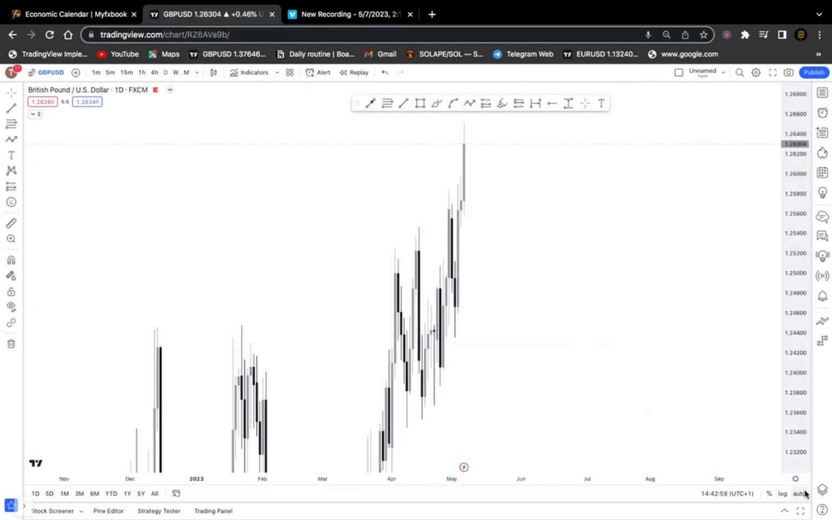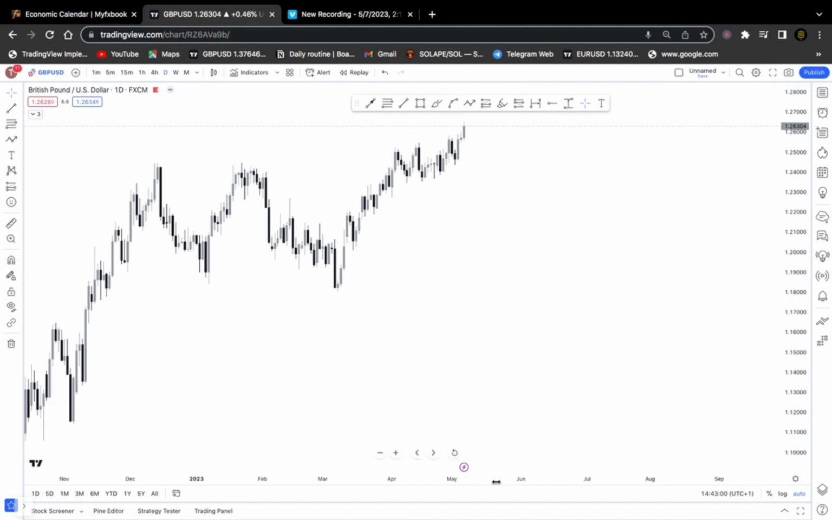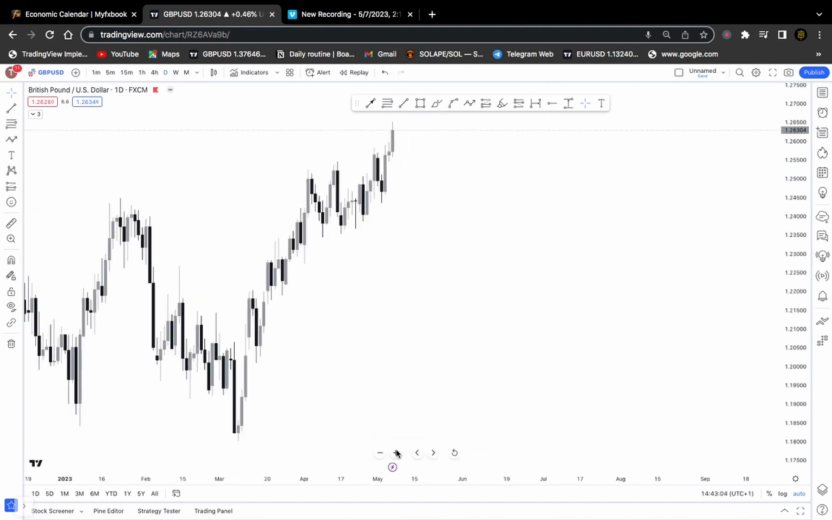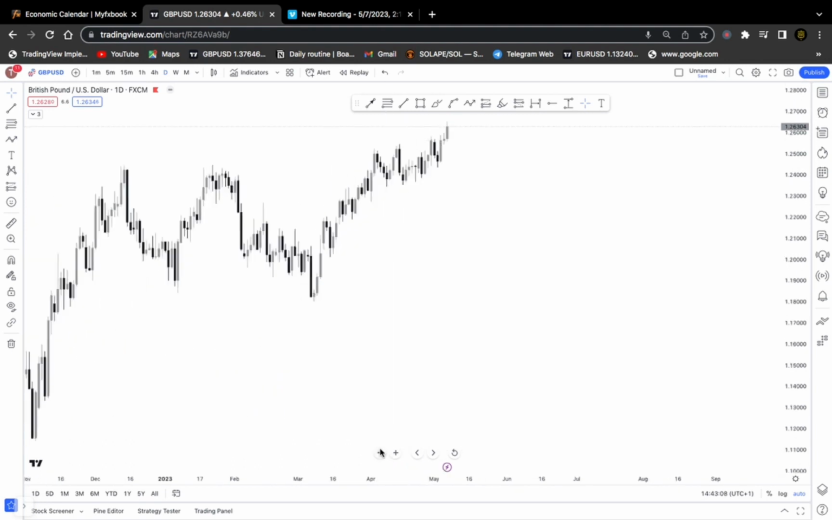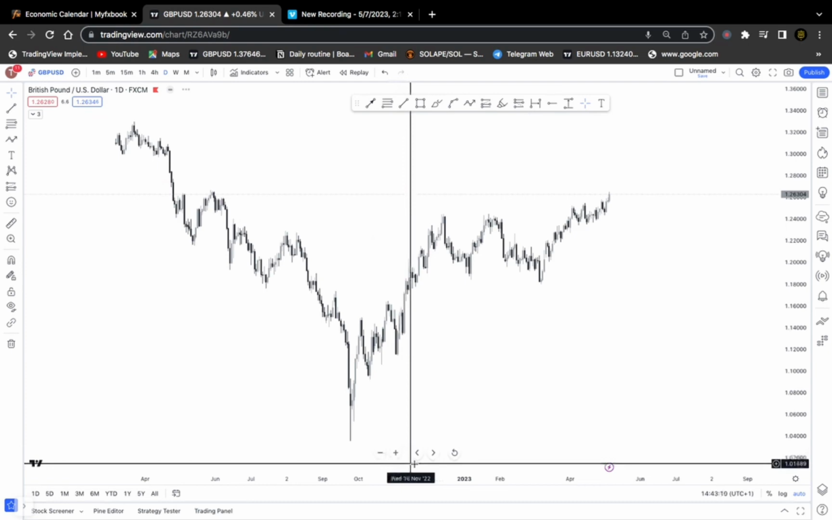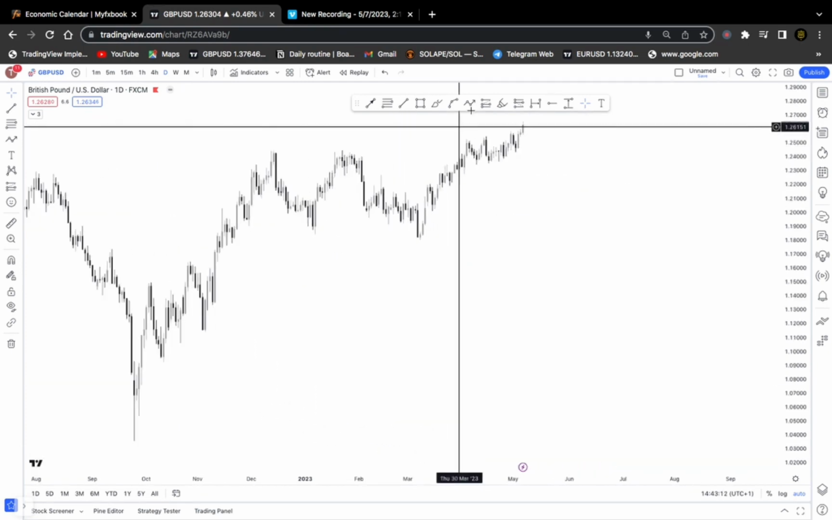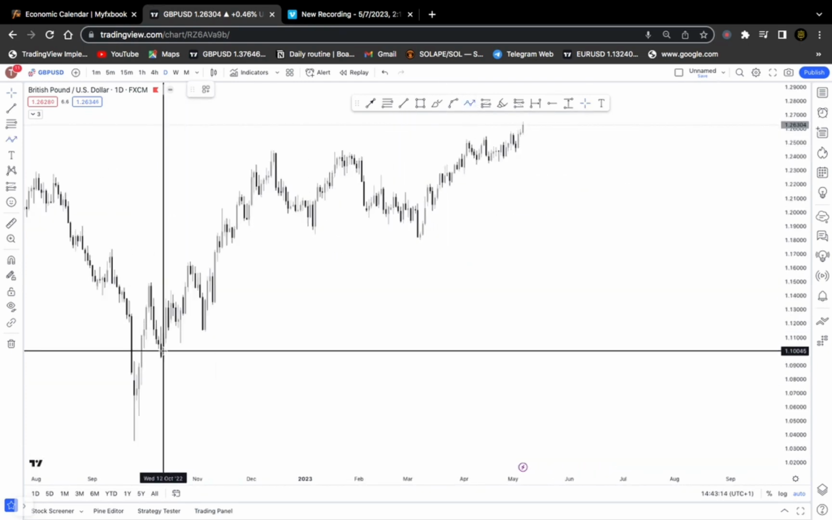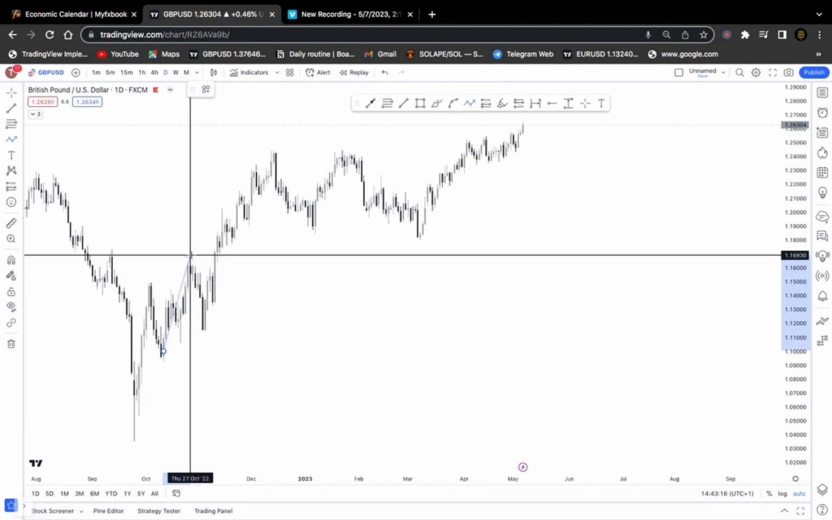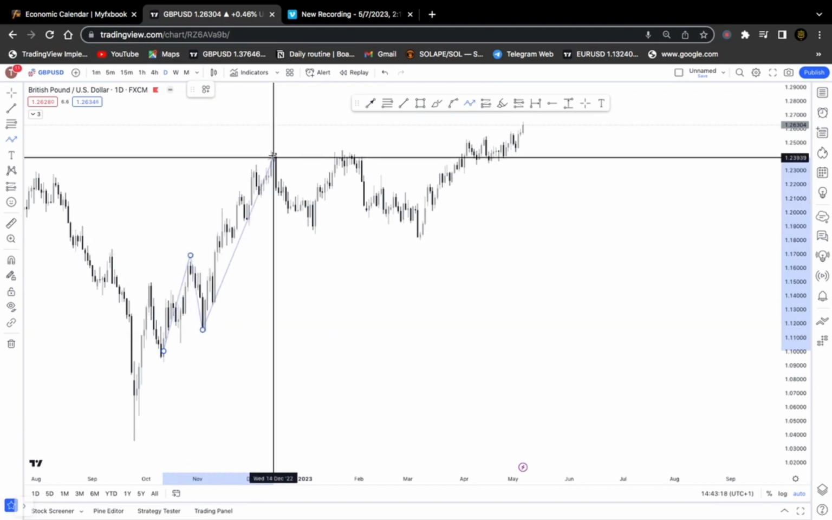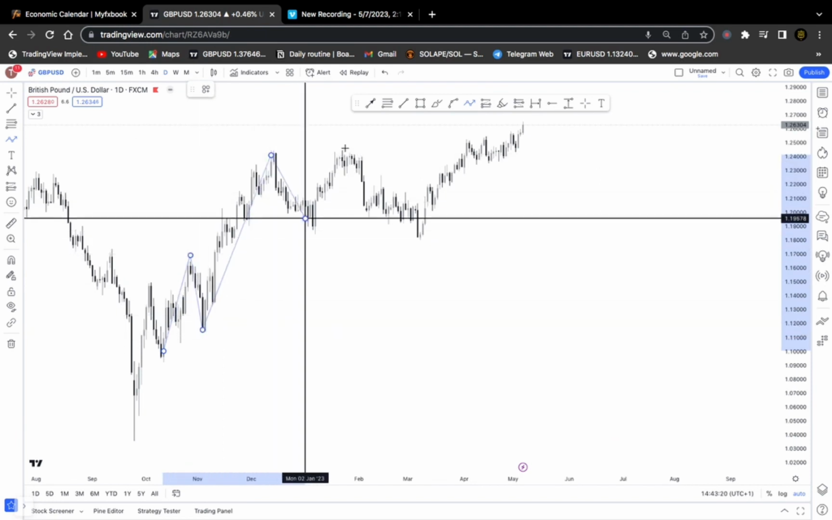And over to our next pair, which is GBP. On our GBP we were seeing a very strong bullish move for the past week. It didn't gain much, but it had some bullish movement in the market. Overall, we are still bullish on the GBP.